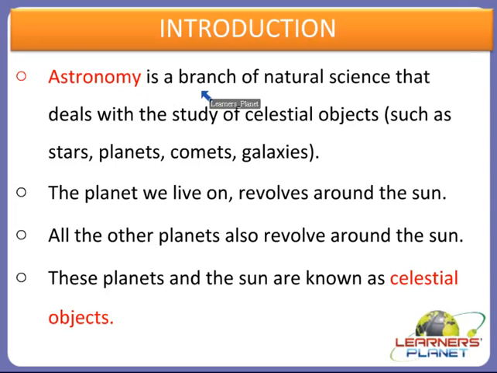Yes, children, astronomy is a branch of natural science that deals with the study of celestial objects such as stars, planets, comets, galaxies, right? Now what are these celestial objects actually? As you know, the planet we live on revolves around the sun, and all the other planets also revolve around the sun, right? These planets and the sun are known as celestial objects, and they are studied in the branch of science called astronomy, right?